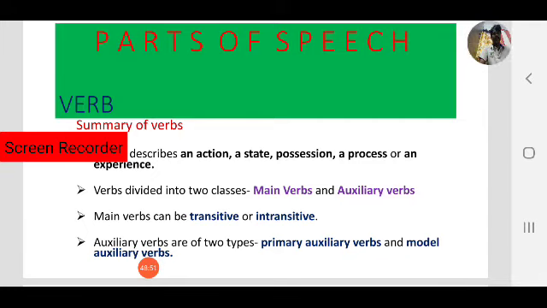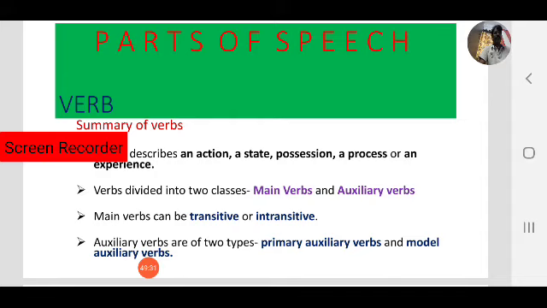Okay, next one. What is the second category of verbs? Yes, helping verbs. Verbs can be divided into two categories. Main verbs are lexical verbs and auxiliary verbs are helping verbs. Main verbs can be transitive or intransitive. Now coming to helping verbs. Again, helping verbs are of two types: primary auxiliary verbs and modal auxiliary verbs. Observe the two types. We have seen a couple of examples of primary and modal helping verbs.